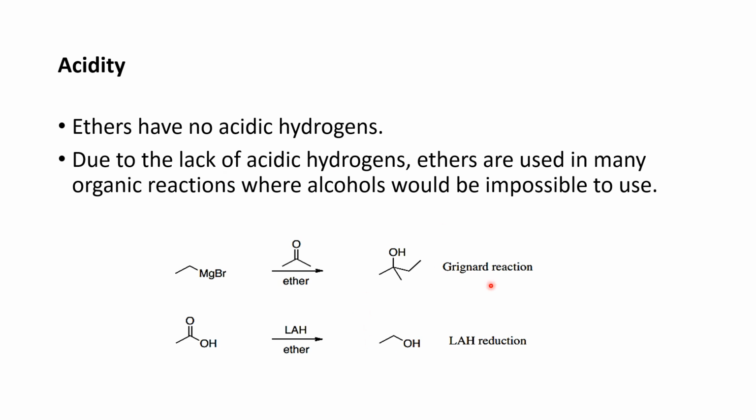Here is the Grignard reaction. In this Grignard reaction, there is the use of ether. Now, the next reaction is LAH reduction. In this reduction, you will see that ether is also used. In this reaction, the reactant is carboxylic acid and the product is alcohol.